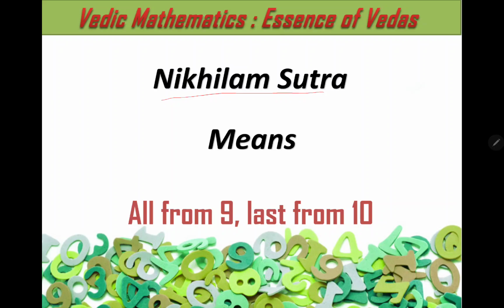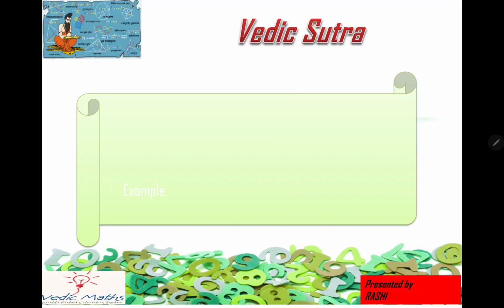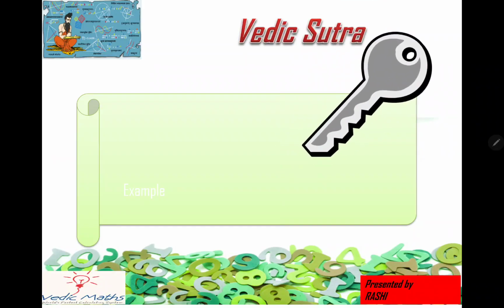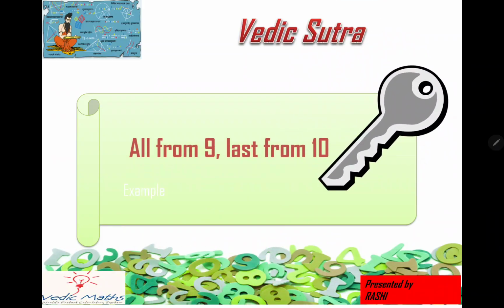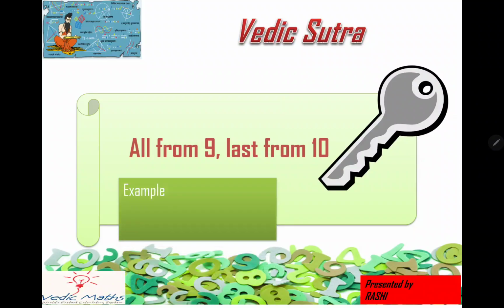Okay, now before starting this, I'll tell you what is a base number. See, when I write 100, so 100 is a base number, 10 is a base number, 1000 is a base number. So basically this formula helps me to count how far I am from the base number. Okay, so now let us start with the formula. So this is a very important key for us. All from 9 and last from 10. This is the name of the formula, Nikhilam formula.